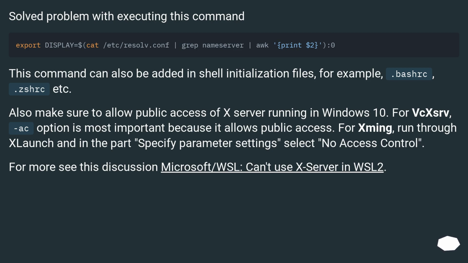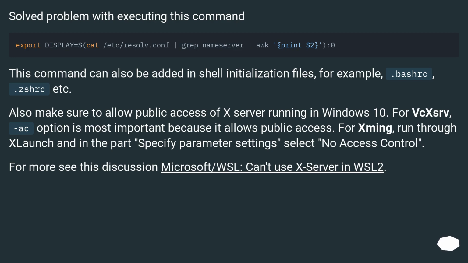This command can also be added in shell initialization files, for example .bashrc, .zshrc, etc. Also make sure to allow public access to the X server running in Windows 10. For VcXsrv, the AC option is most important because it allows public access. For Xming, run Xlaunch and in the parameters settings select no access control.